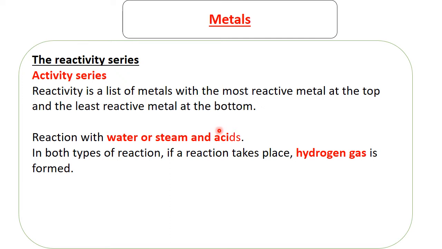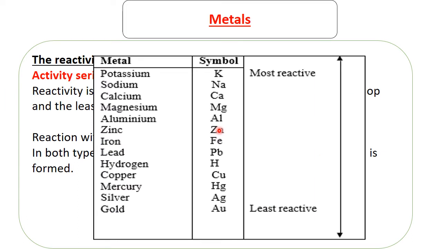And at this point you're going to see its importance. So this is the reactivity series. In the reactivity series, we have potassium as the most reactive metal. Then we have sodium, calcium, magnesium, aluminium, zinc, iron, lead. Then we have hydrogen. Is hydrogen a metal?